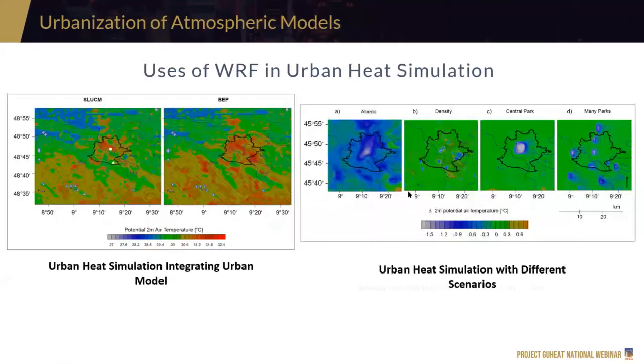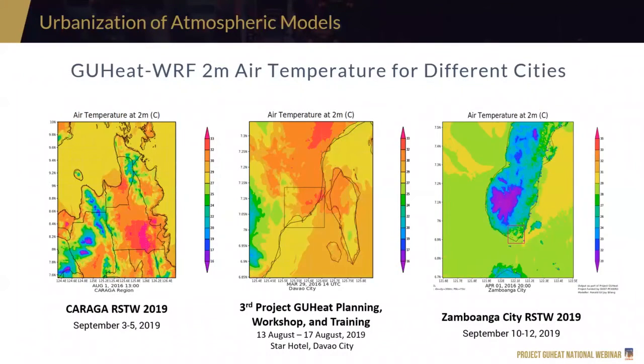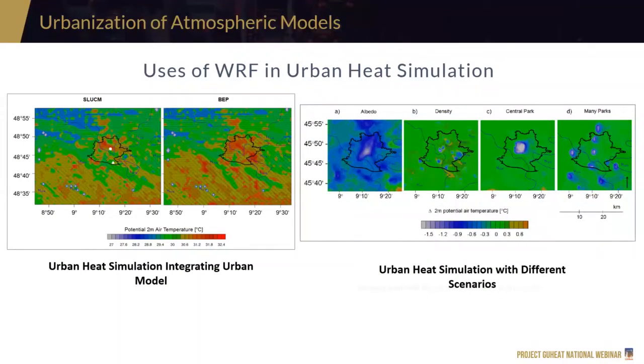This is an example of using WRF to simulate urban weather. For example, in this case, this is potential air temperature using SLUCM, or the building energy parameterization. Now, we can also use WRF to simulate different scenarios for mitigating approaches.